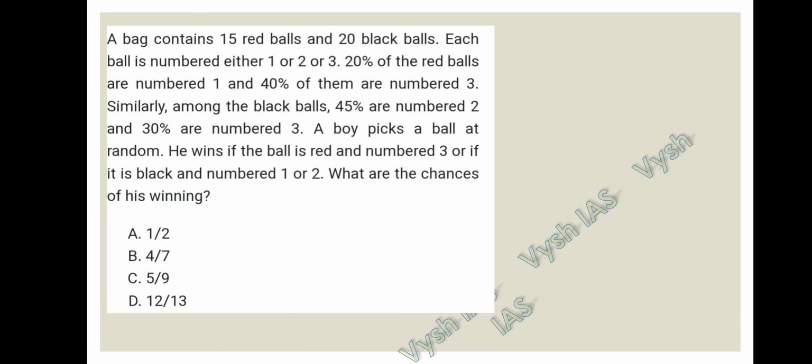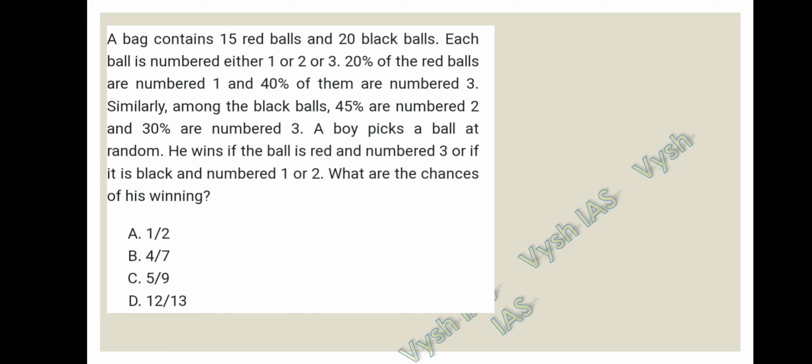Question number 10. A bag contains 15 red balls and 20 black balls. Each ball is numbered either 1 or 2 or 3. 20% of the red balls are numbered 1 and 40% of them are numbered 3. Similarly, among the black balls, 45% are numbered 2 and 30% are numbered 3. A boy picks a ball at random. He wins if the ball is red and numbered 3, or if it is black and numbered 1 or 2. What are the chances of winning?